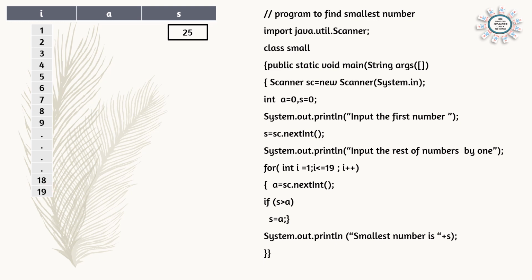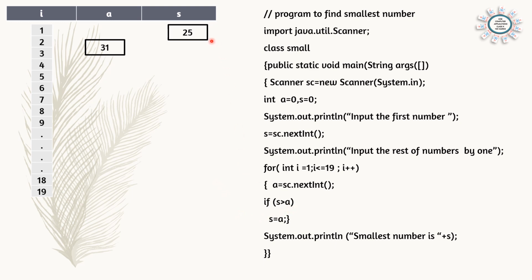And we are accepting the numbers. Open the for loop here. a = sc.nextInt(), accepting the numbers one by one. For example, here we can see the first number is accepted, 25, and then 31. Now after getting one number, we will check if s is greater than a.